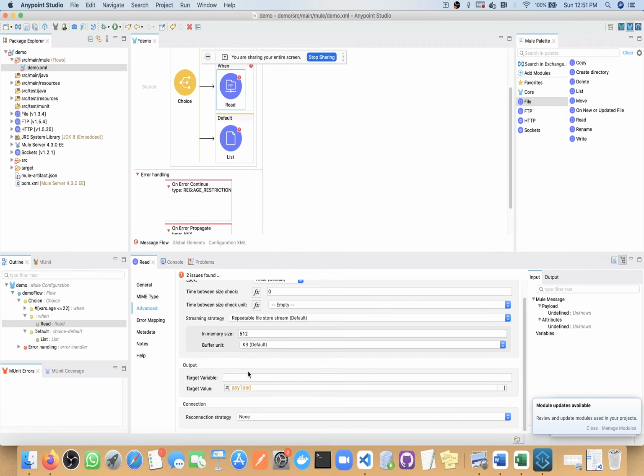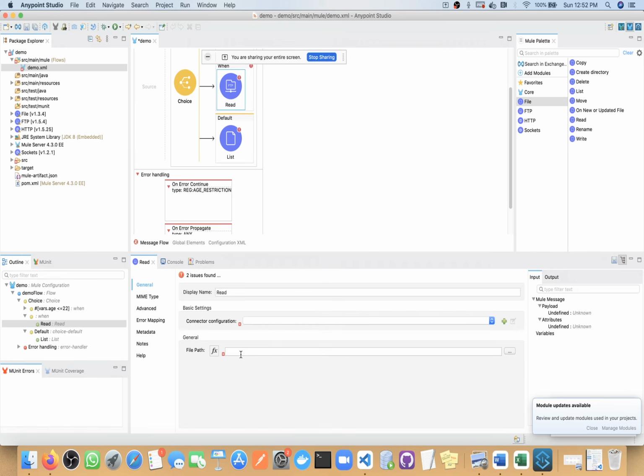Okay, reconnection strategy we will also see. Read file. The polling frequency and file pattern, everything will come when we use the Mule file operation, which is our source operation. The one we need to configure as source is this one. Read and list are not configured as a source operation.